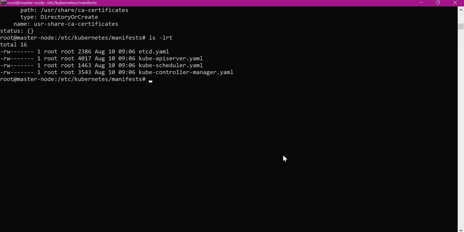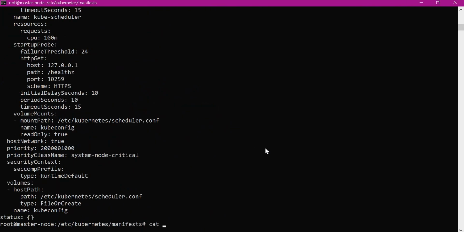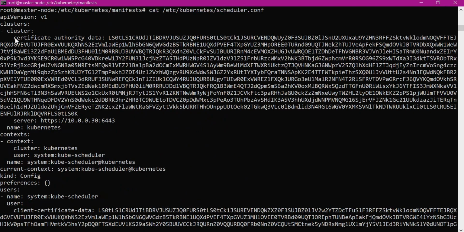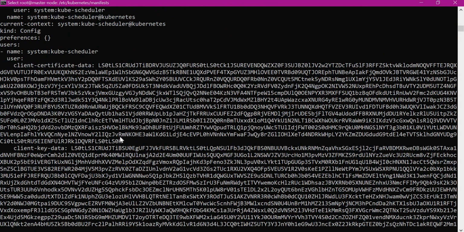Similarly, we can check the Kube scheduler YAML file as well. Here it is using a configuration file. Let us open that. Here it is using the certificate authority data. This is an encoded PEM format of the client CA certificate which is provided by the API server, and using the CA data and the corresponding client certificate data, it will connect to the API server.